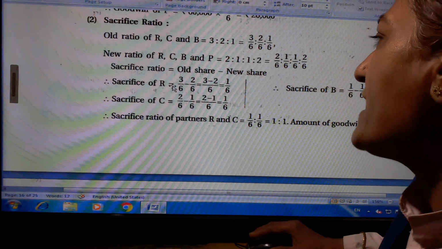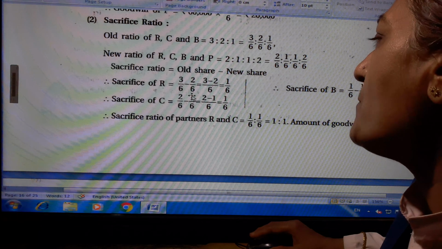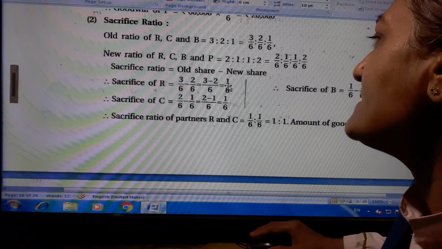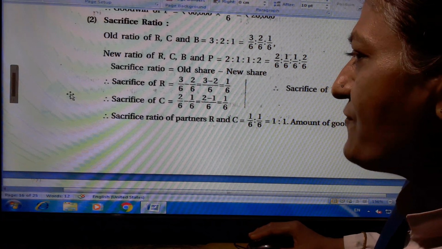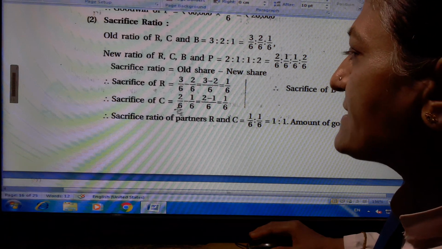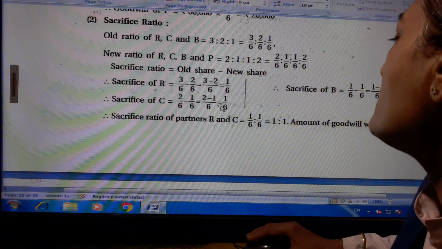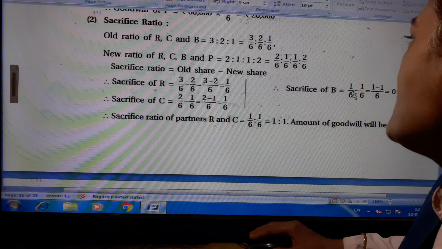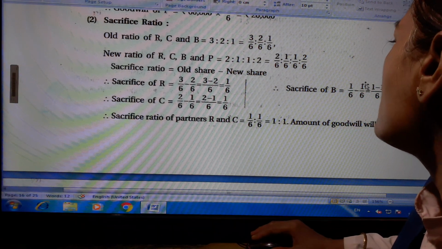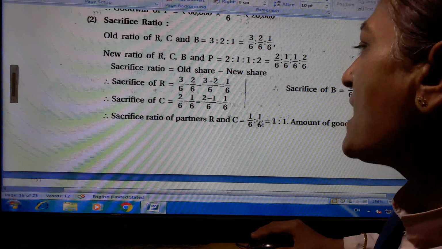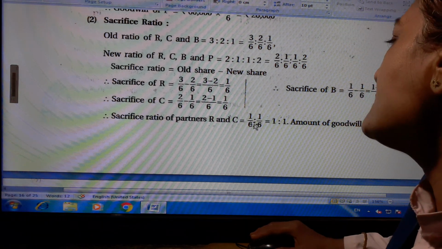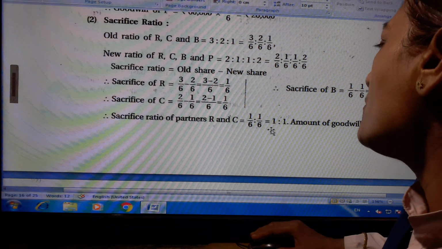Sacrifice of R is equal to 3/6 minus 2/6, which is equal to 1/6. Sacrifice of C is equal to 2/6 minus 1/6, which is equal to 1/6. Sacrifice of B is equal to 1/6 minus 1/6, which is equal to 0. Sacrifice ratio of partners R and C is 1/6, 1/6, so 1:1.